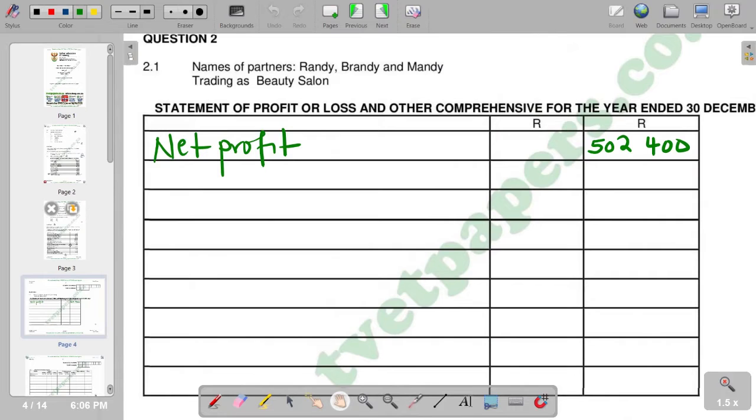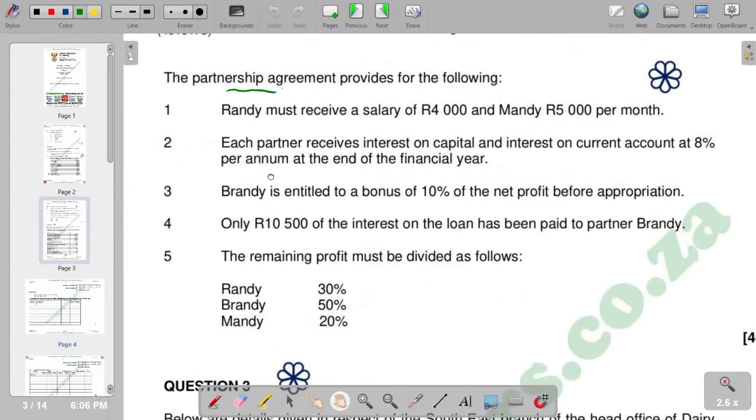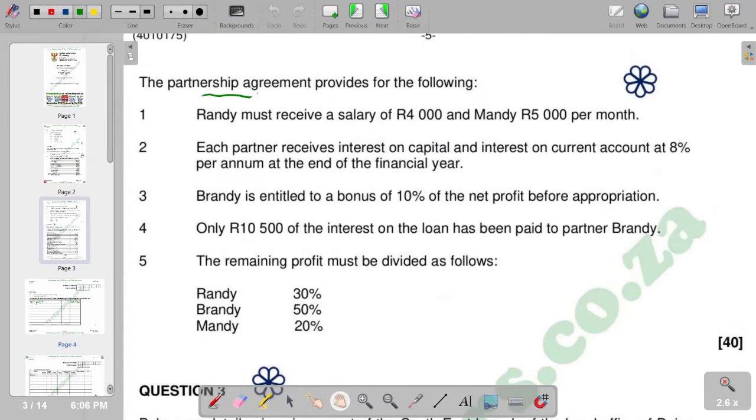If we go to our partnership agreement, you would see that it reads on the first part, number 1: Randy must receive a salary of 4,000 rand and Mandy 5,000 rand per month. Very important. So we've got salary for Randy and also for Mandy.